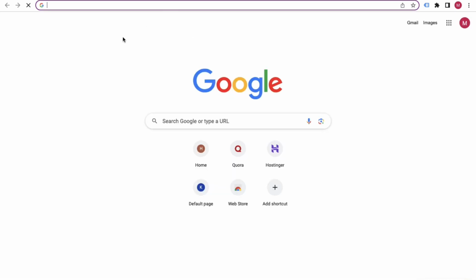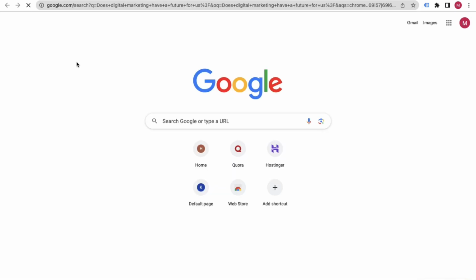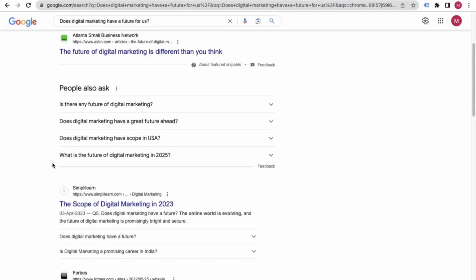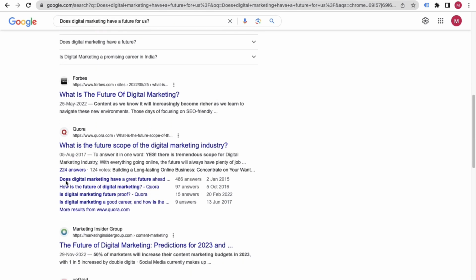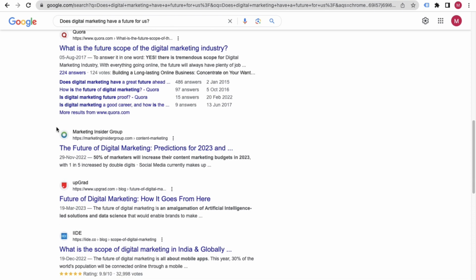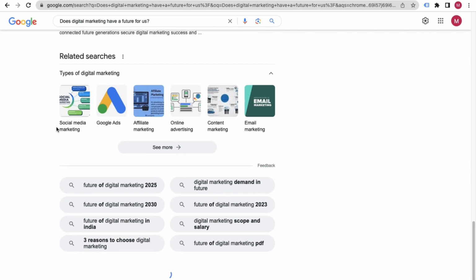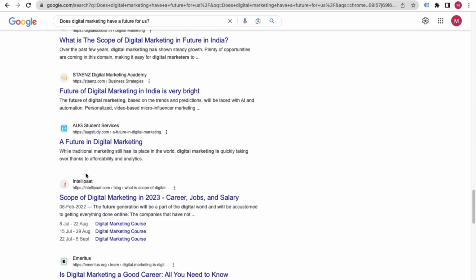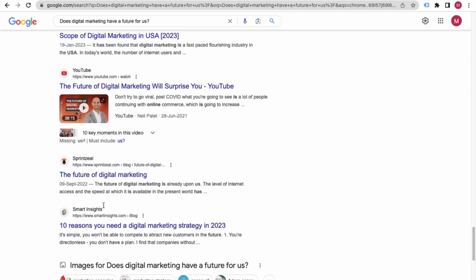I will just copy this question and paste it, and when I click on enter, you will find that this type of answer will also be visible on the search engines. Okay, so you can see this is one related question, and when you scroll further down, you will find more Quora questions in the search results.